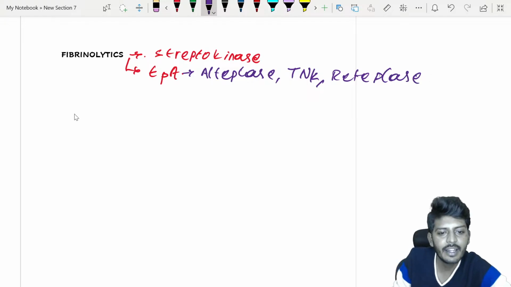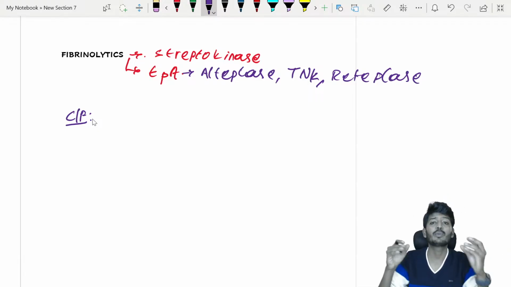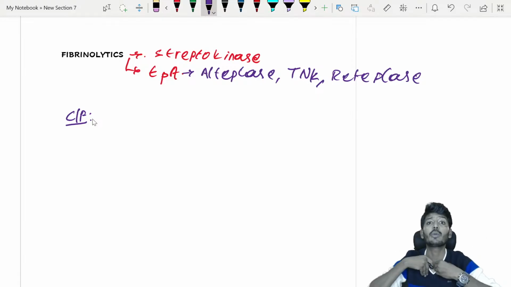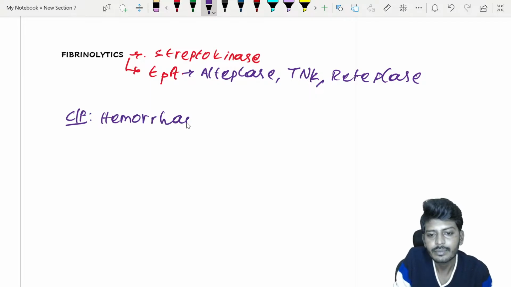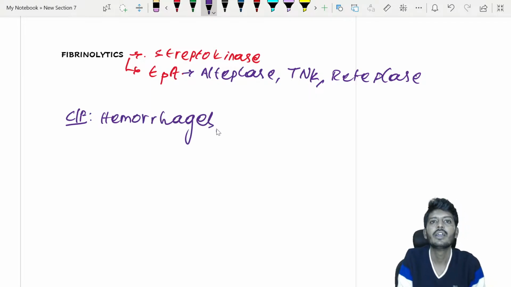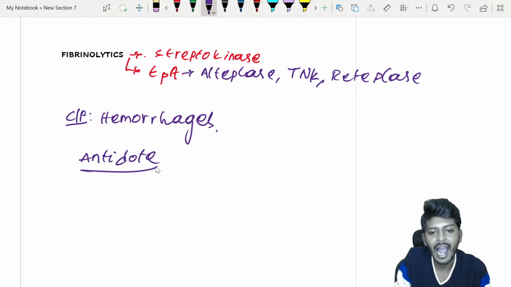So what are the clinical features? What will this do? It will break clots. Say there was a small clot in the brain previously and it breaks, then automatically it will lead to bleeding and hemorrhages. So if there is hemorrhage, what is the antidote? Remember this much: what will the antidote be, and if there is an overdose of these drugs, what should be done?